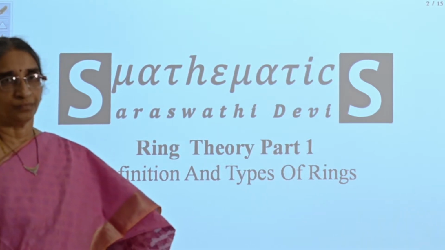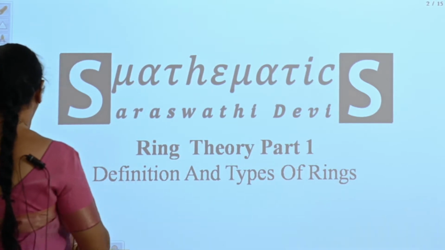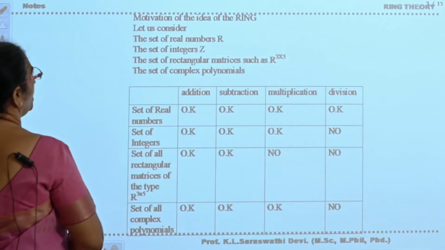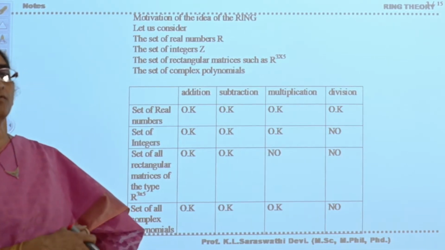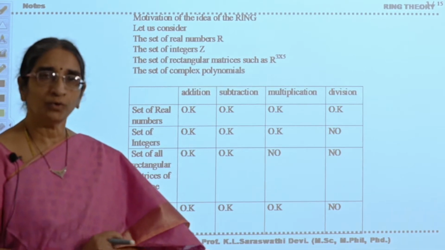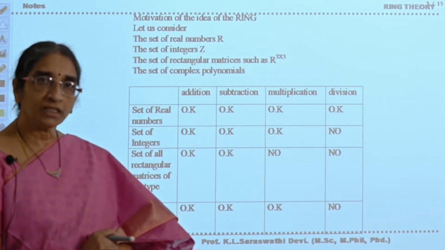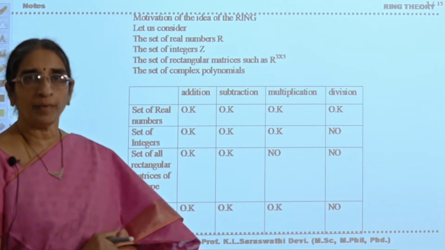Now we are going to see the motivational idea of the ring. Before the ring definition, we will recall the group. What do you mean by group? It is an algebraic structure equipped with one binary operator.